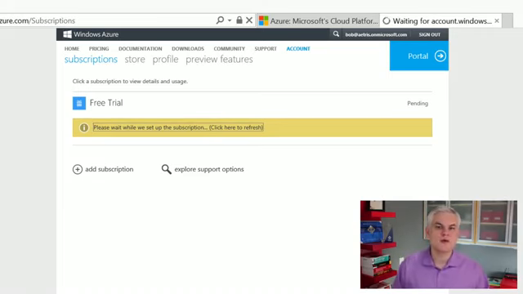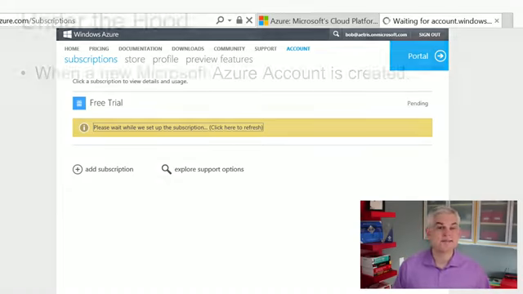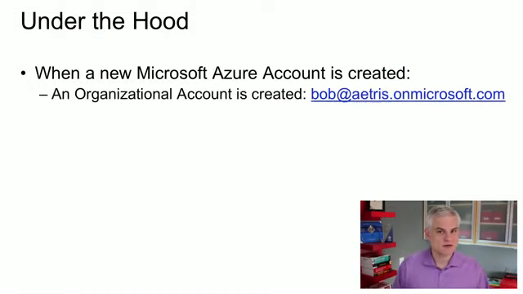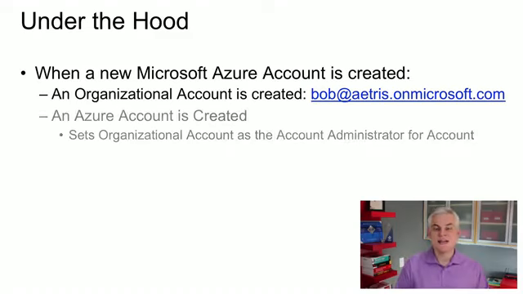But whenever we create a new Microsoft Azure account, there are several things going on all at the same time. In fact, it's so seamless that you might not realize that these are actually distinct individual events happening. So first of all, there's an organizational account that's created called bob@atris.onmicrosoft.com. Great. The next thing that's going to happen is that it's going to create the Azure account. Remember, it's the umbrella account for everything else, and then it's going to associate bob@atris.onmicrosoft.com with that new Azure account.